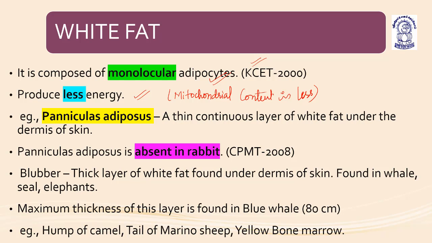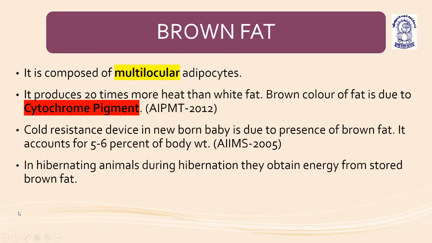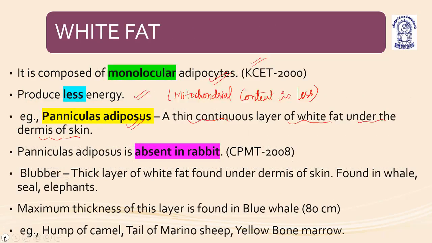Panniculus adiposus is a thin continuous layer of white fat under the dermis of the skin.